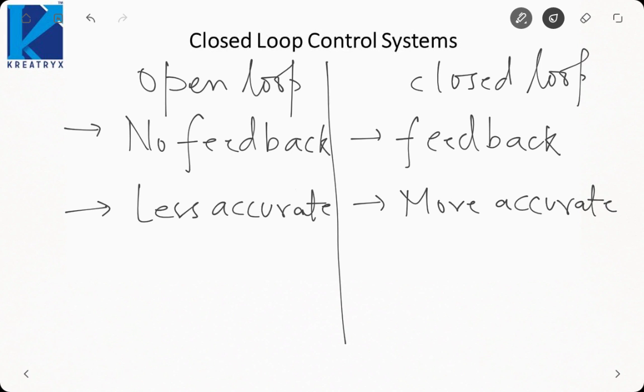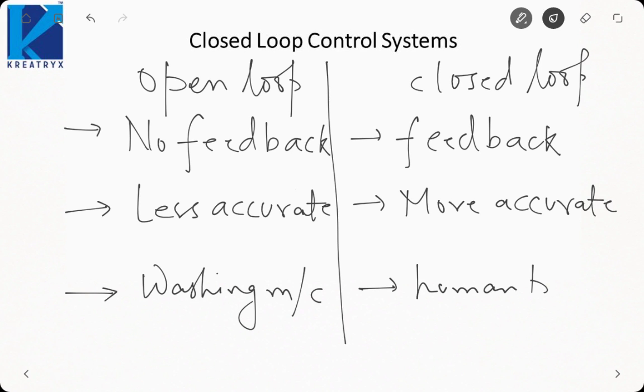Okay, some examples: let us say a washing machine is an example of an open loop system, and a closed loop system is the human body. All our sensory organs work as feedback elements. All our five senses. If you don't have a sixth sense, that most of us don't have, then five senses will work as our feedback element.